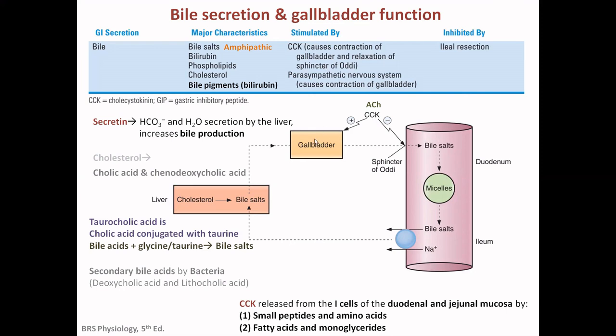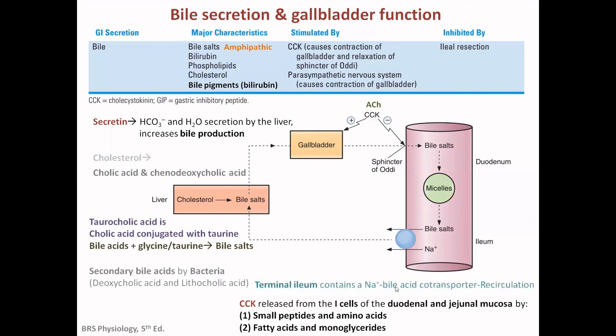So whatever bile will be generated in the liver will be stored in the gallbladder, and it will be released into the duodenum by the activity of the CCK. So gallbladder constriction and sphincter of Oddi relaxation happen simultaneously, so that the content of the gallbladder will be squeezed into the duodenal lumen.